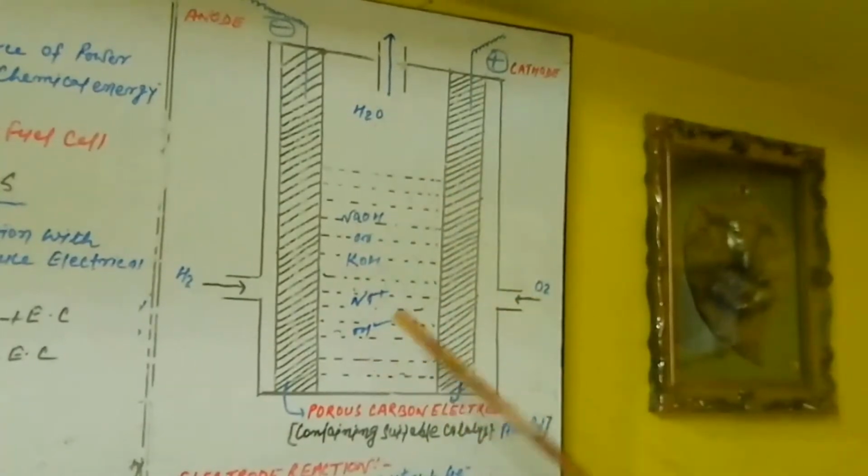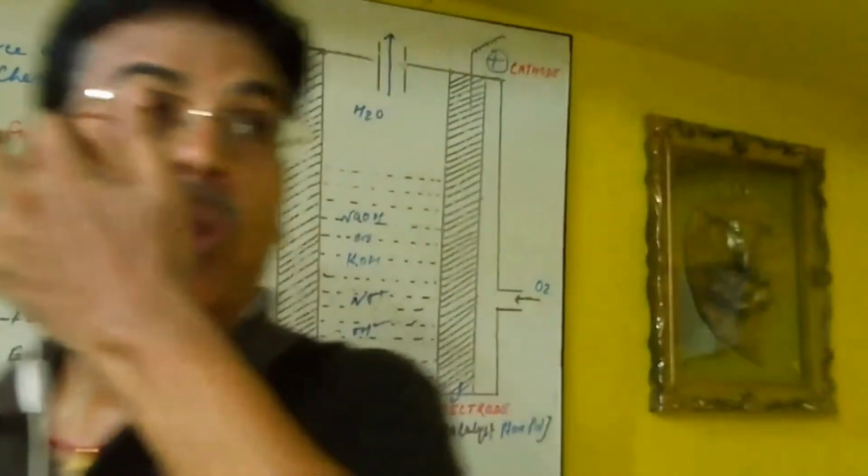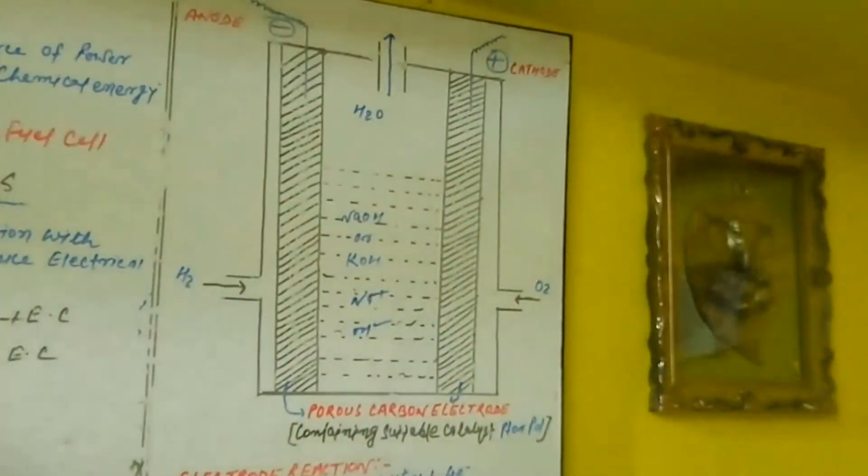And this is the formation of your electrochemical cell. How does it work after the construction? Very simple.